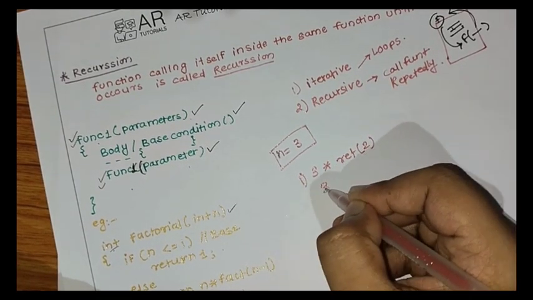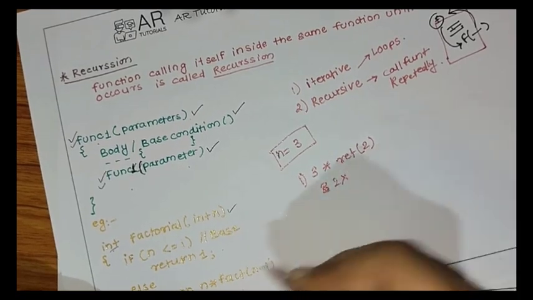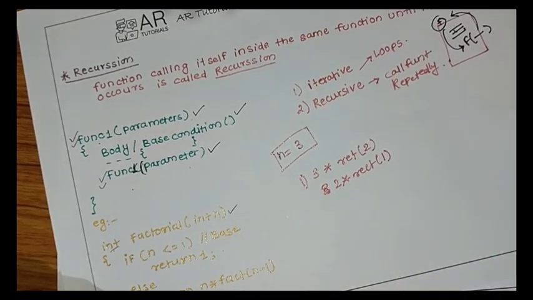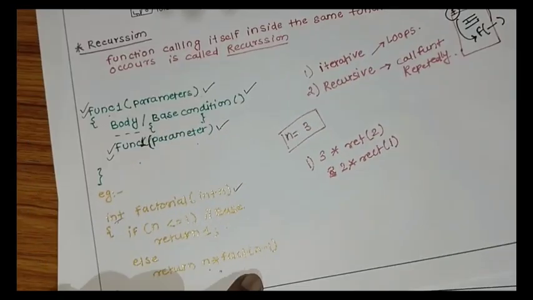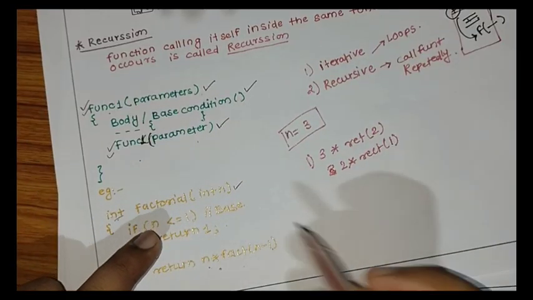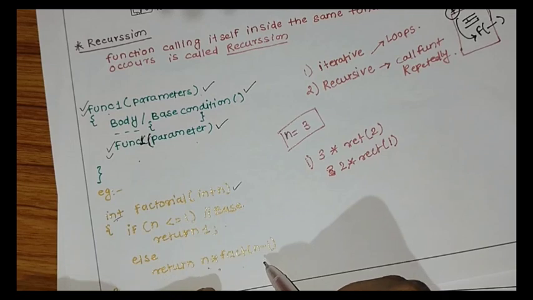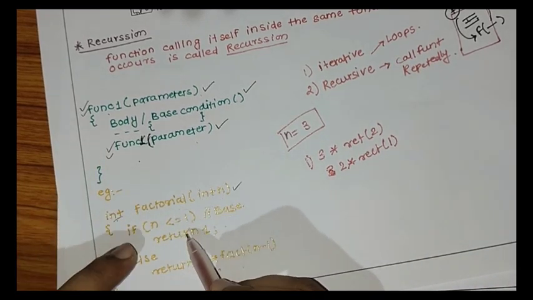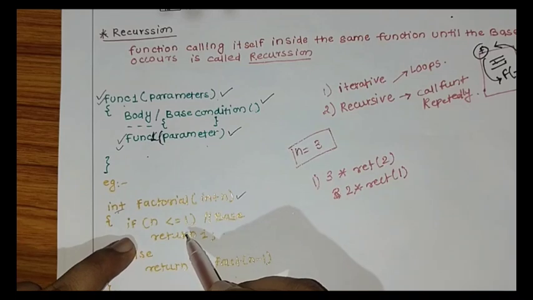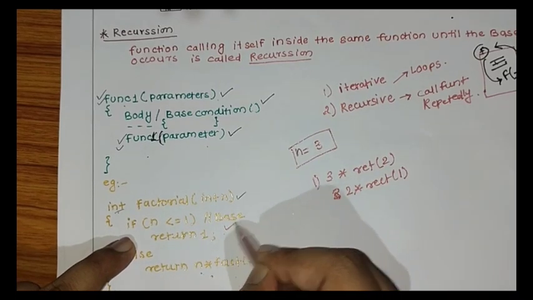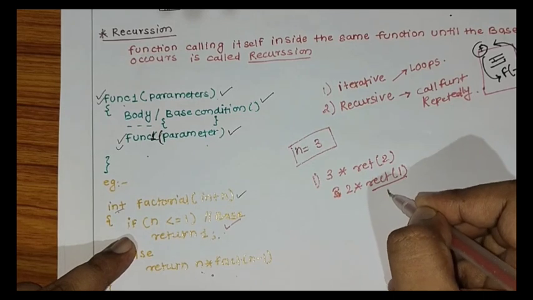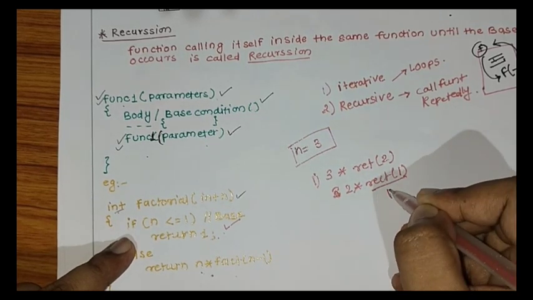2 into factorial of 1. So we have passed n minus 1. N was first 3, then it has been passed to this, and then we have 2, then we have passed 1. Is 1 less than or equal to 1? Yes, of course. So this passes, it returns 1. So this is changed to 1.